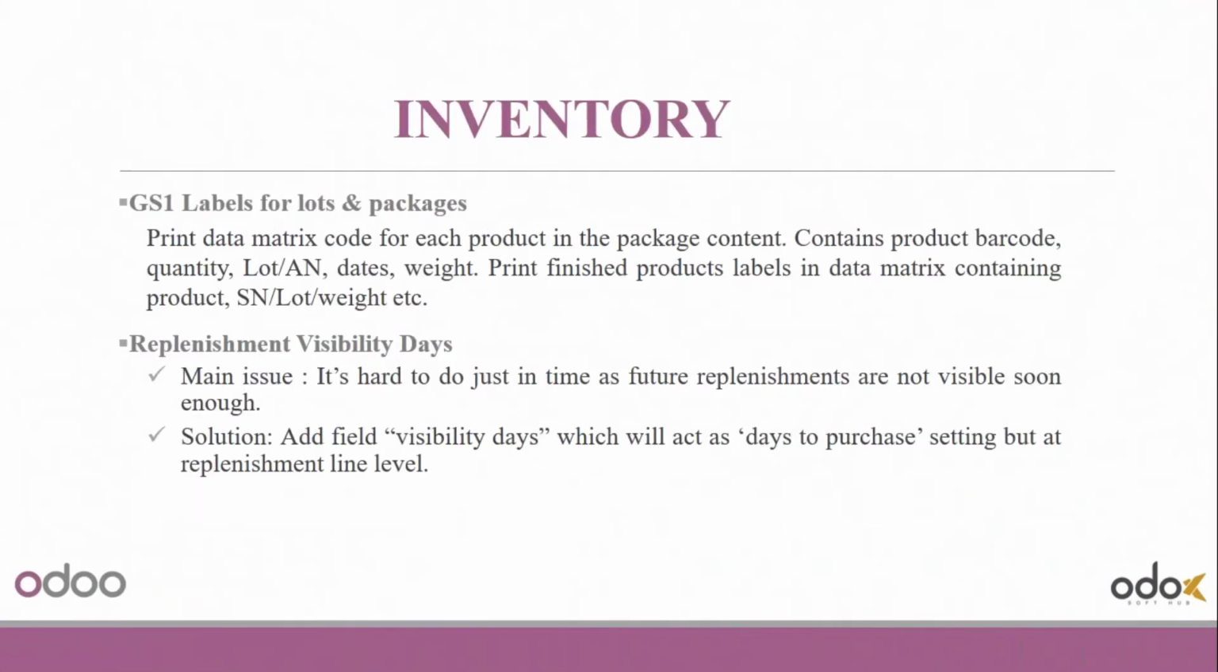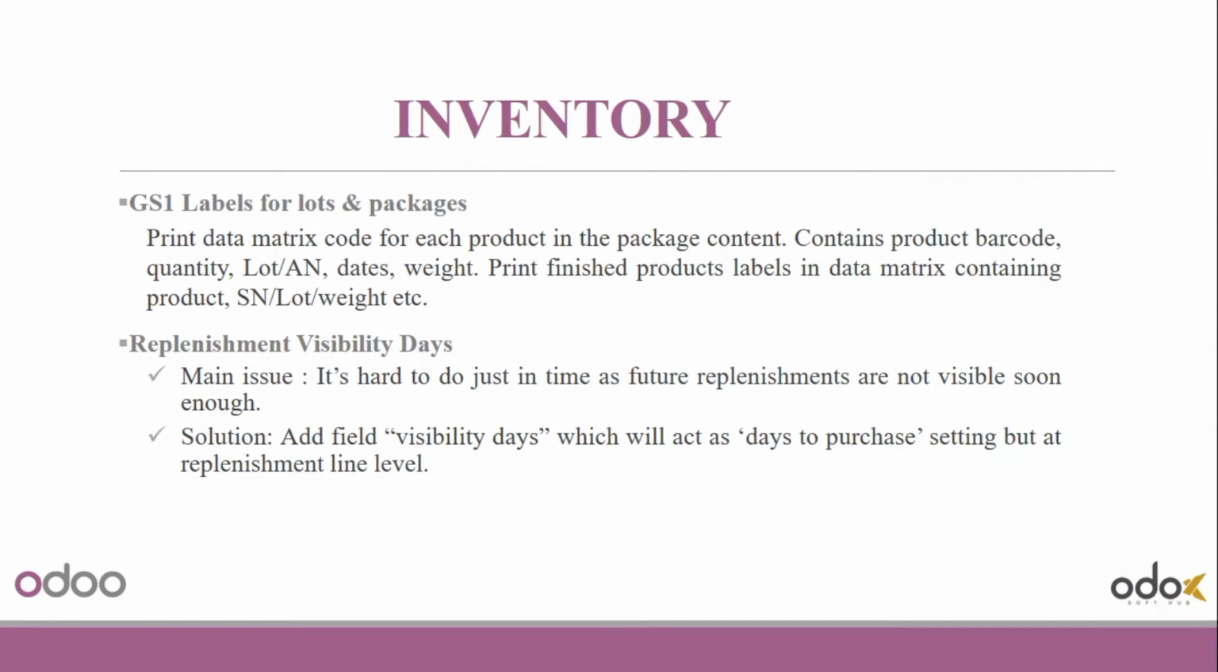Next is the GS1 labels for loads and packages. To print data matrix code for each product in package content. It contains product barcode, quantity, load, dates, and weight. We can print finished products labels in data matrix containing product, serial number, lot, weight, etc.